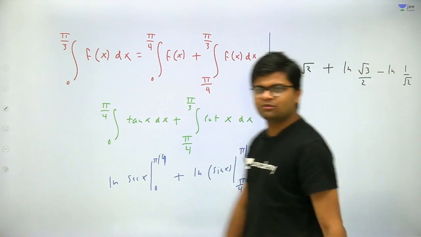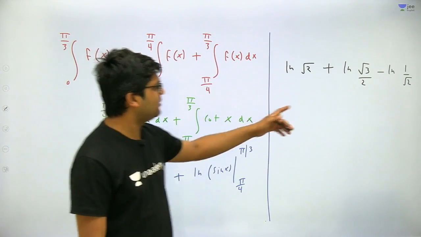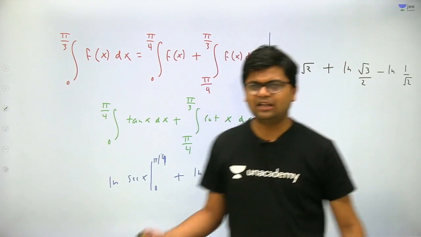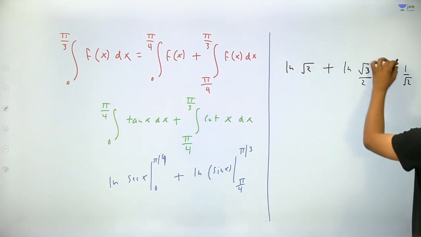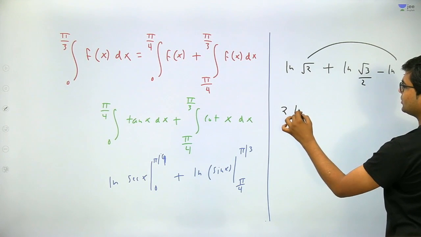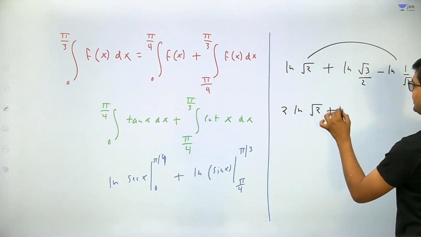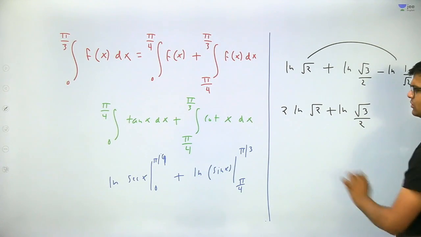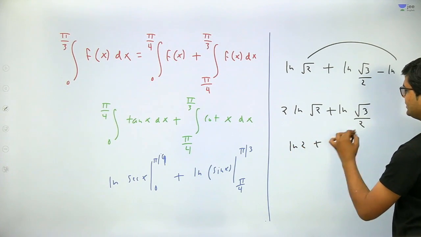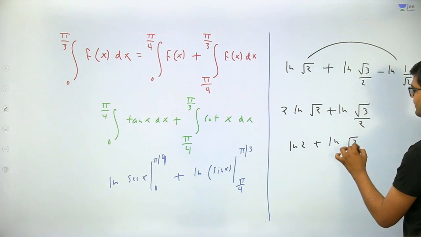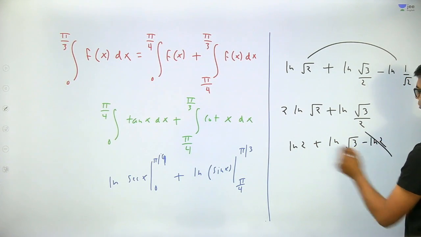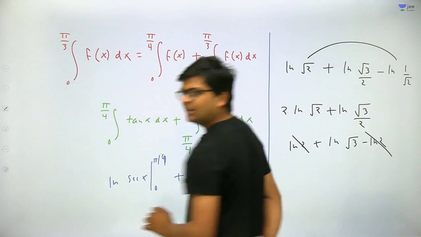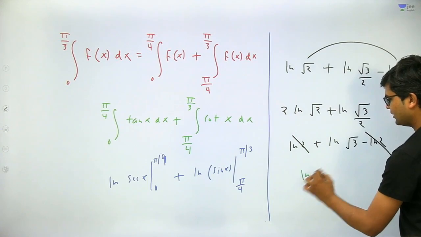Now if you solve these, this will become plus ln of root 2. So let me solve it. This will become twice ln of root 2 plus ln of root 3 upon 2. Twice ln of root 2 becomes ln of 2. So ln of 2 plus ln of root 3 minus ln of 2, which cancel out each other. Therefore the answer will come out to be ln of root 3. Got it?